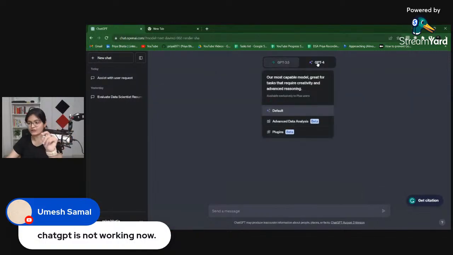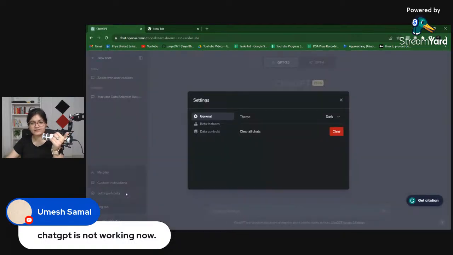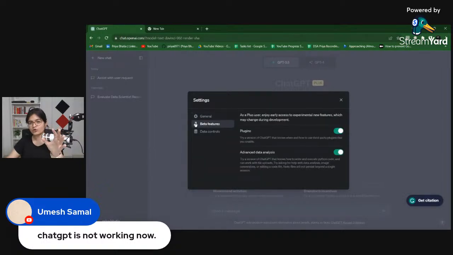Let's see if it works or not. Now you can see that when I click on this GPT-4 option, I get a default option, an advanced data analysis option, and a plugins option. Usually, whenever we buy the subscription, we first go to beta features, and you have to enable the two features we have there, plugins as well as advanced data analysis. This is the very first thing you have to do.